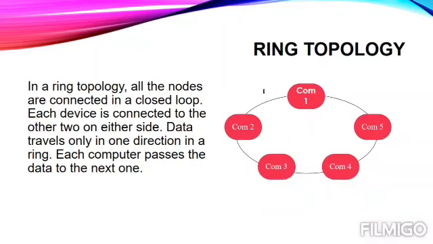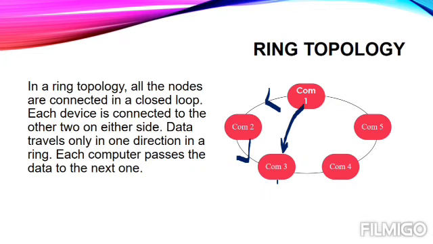Bidirectional means that at a single instant, 1 and 2 cannot communicate with each other. What they can do is, at one time only one PC will send the data and the other one will receive. And each computer passes the data to the next one. Instead of passing the data directly to the machine, they have to pass the data to the other one. Now let's suppose this one wants to send something to computer number 3. In that case, first PC number 1 will send the data to PC number 2, and then from PC number 2 the data will be given to PC number 3. It means it will not directly pass the data to PC number 3.